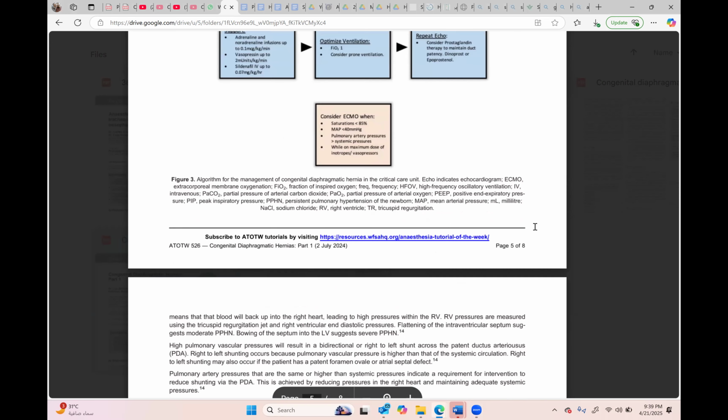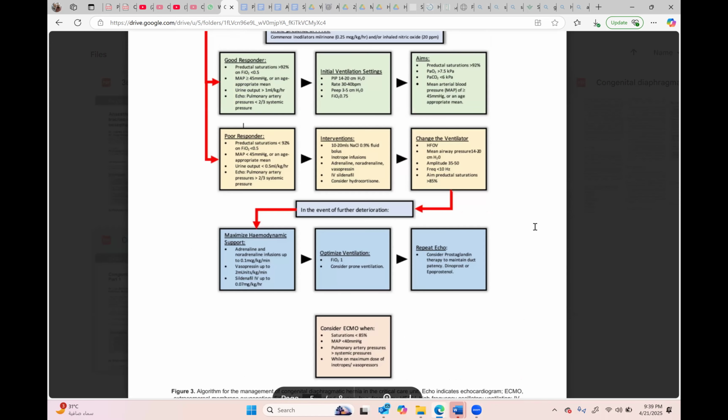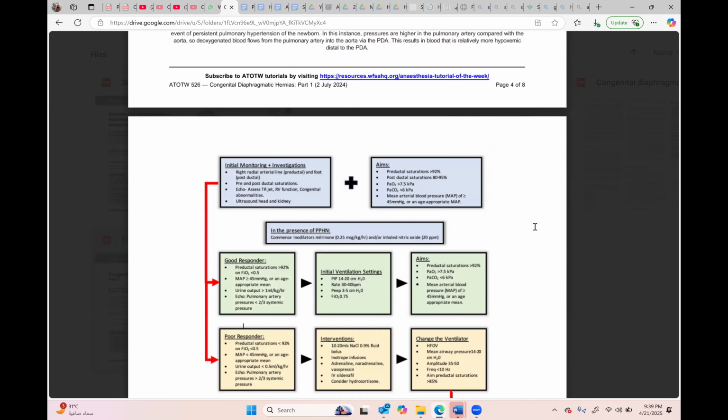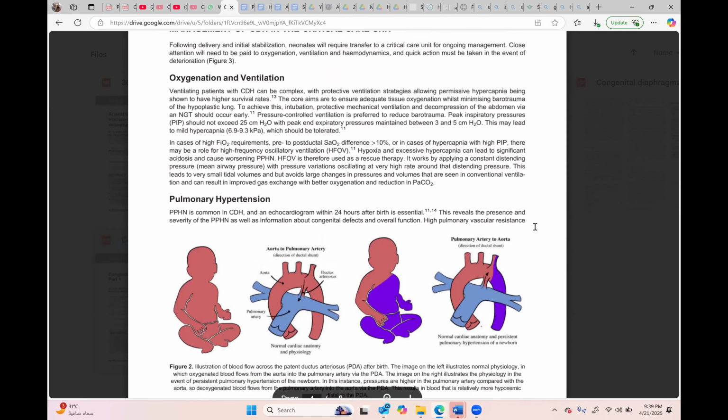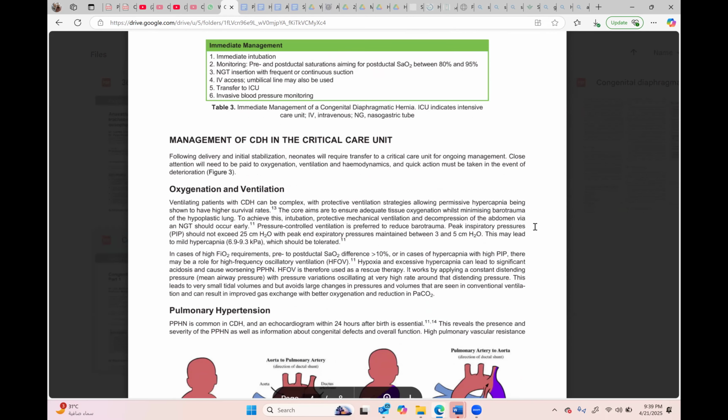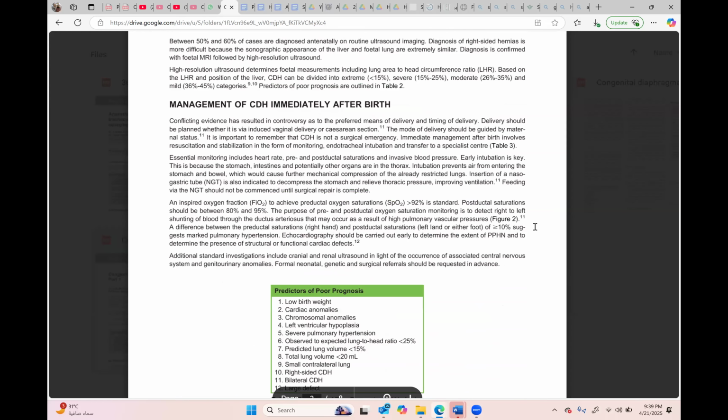When you are trying to intubate, you will avoid excessive airway pressures, because it will cause pneumothorax. Even when they ask about this case in the exam, they say that suddenly intraoperatively the patient desaturated on one side, and there are high airway pressures. So the differential diagnosis is pneumothorax.